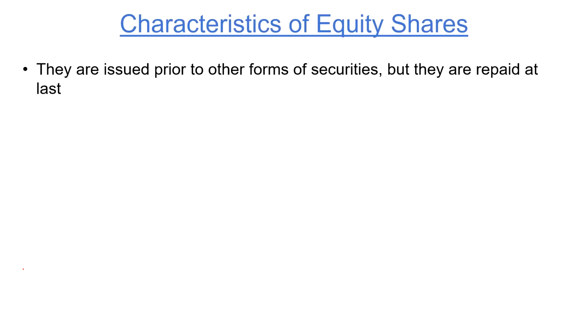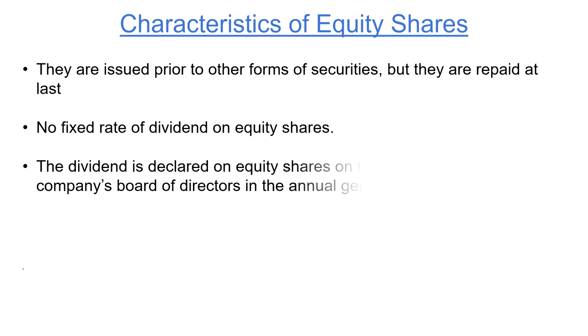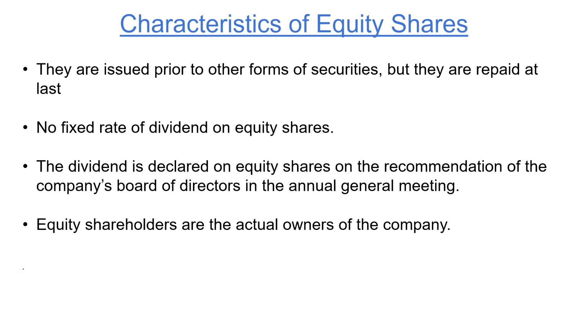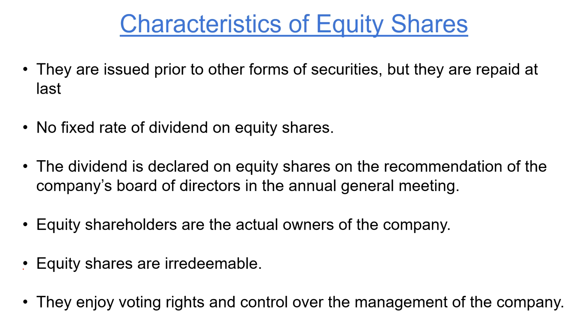Talking about the characteristics of equity shares. Equity shares are issued prior to the other forms of securities, but they are repaid at the last. There is no fixed rate of dividend on equity shares. The dividend is declared on equity shares on the recommendation of the company's board of directors in the annual general meeting of the company, but the dividend is paid only on the availability of profit. Equity shareholders are the actual owners of the company. Hence, they are entitled to receive notice of meetings, attend meetings, appoint proxies on their behalf, and cast votes. Equity shares are irredeemable. These shares enjoy voting rights and control over the management of the company.